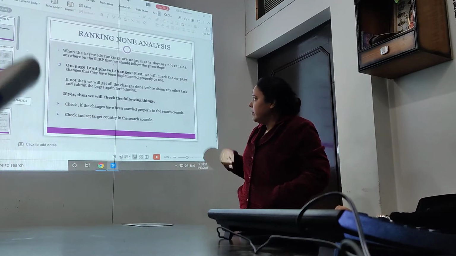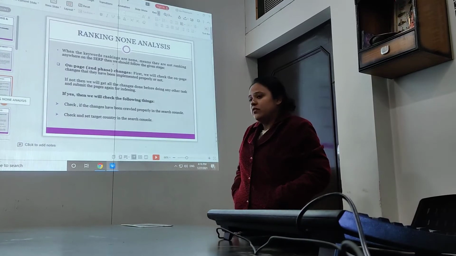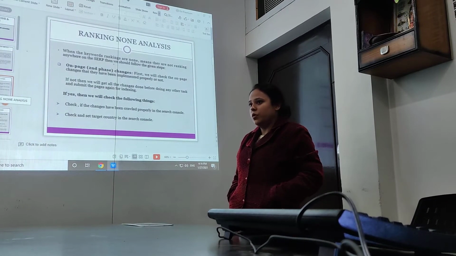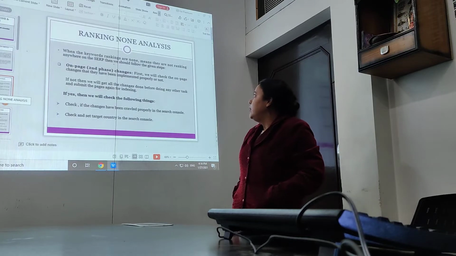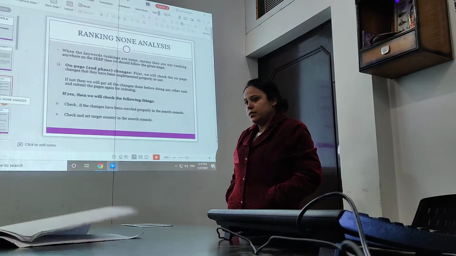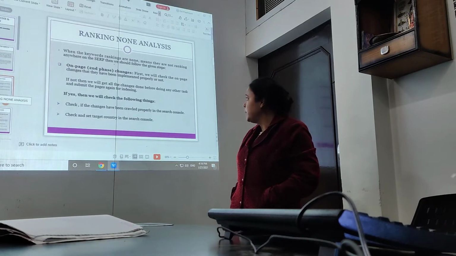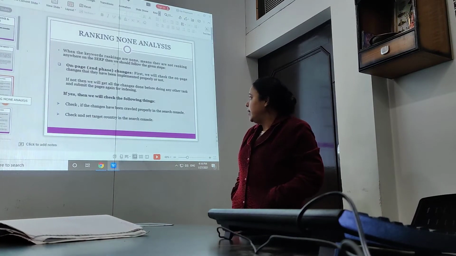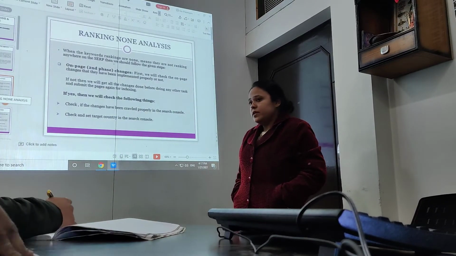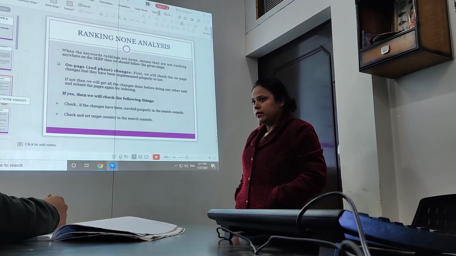First thing that we will do is check for the setting-based changes. If setting-based changes have been done properly, that's fine. If they are not done properly, then we will get them done with our developers first and submit the pages for indexing. And after a few days, we will check the ranking again.